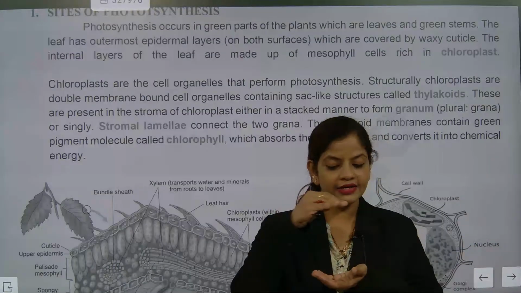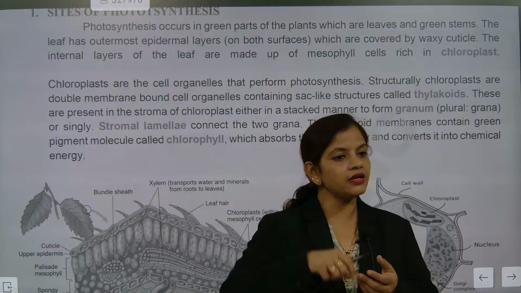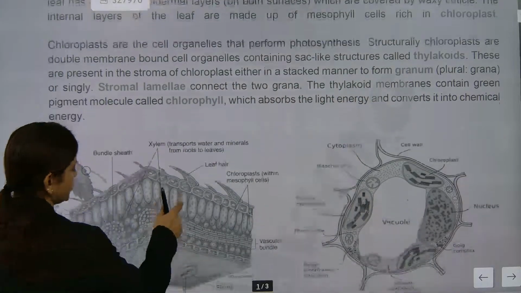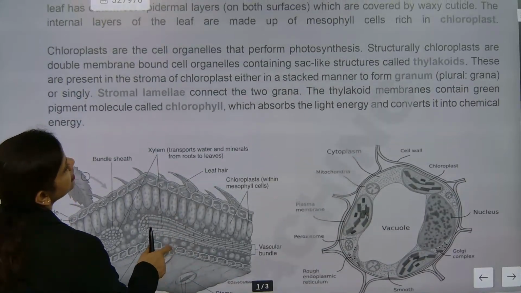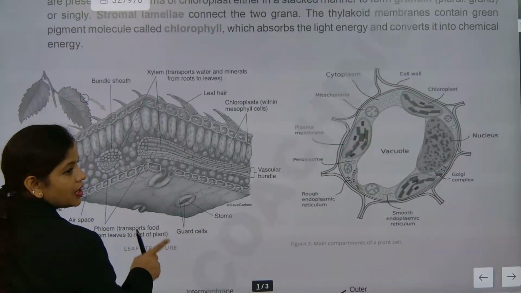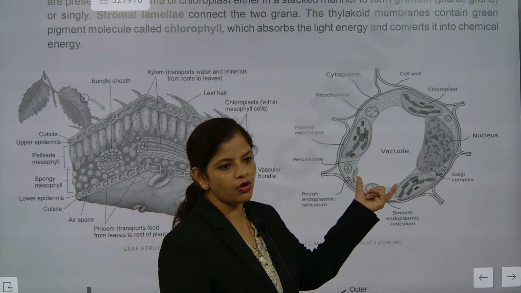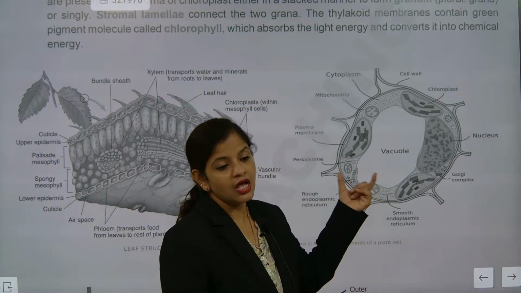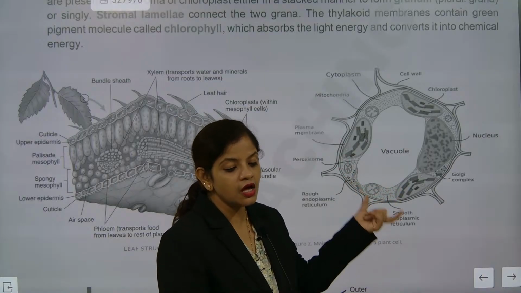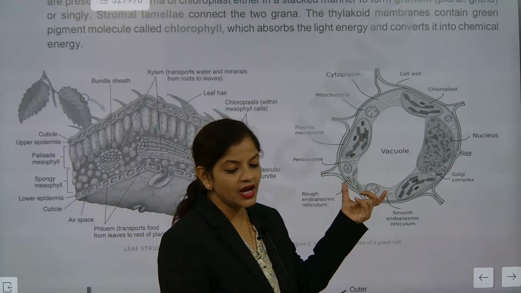Thylakoids are stacked like discs. Understood? Please pay attention to this one. See, these sections are the grana and stroma. In the cell part, remember, the food vacuoles of a plant are very large. Why? Because they have to store food. After photosynthesis, they are storing the food. So the vacuoles will be of larger size.